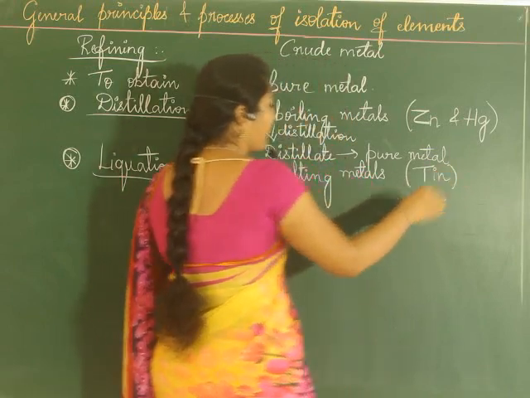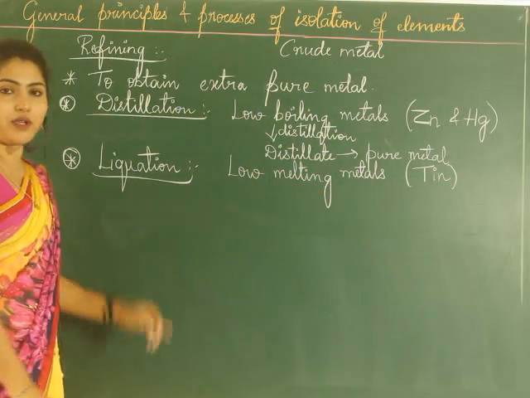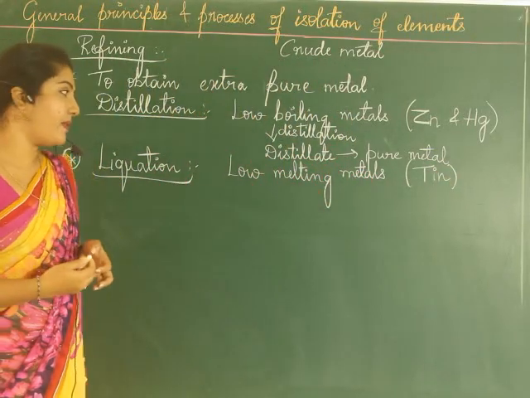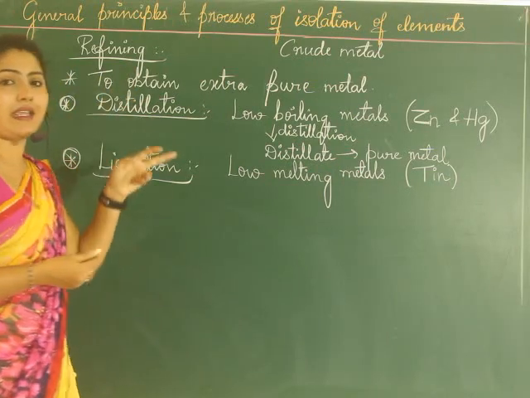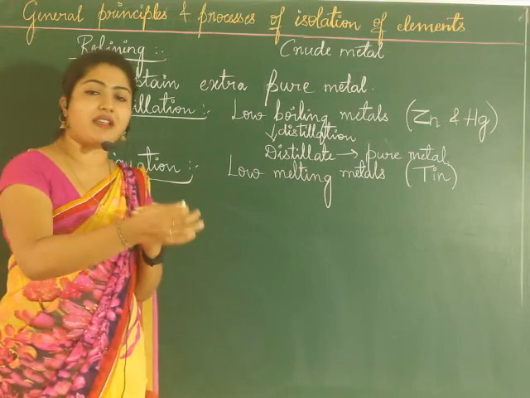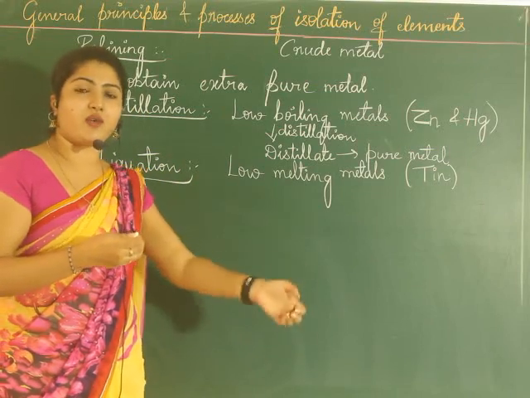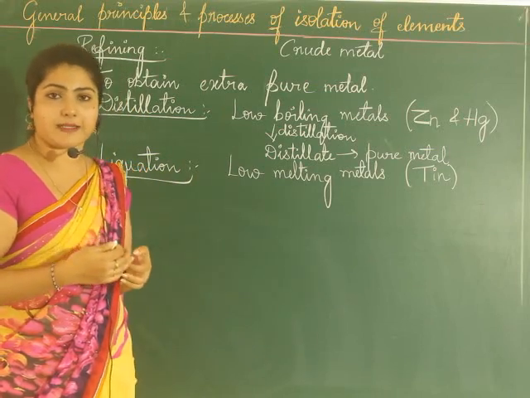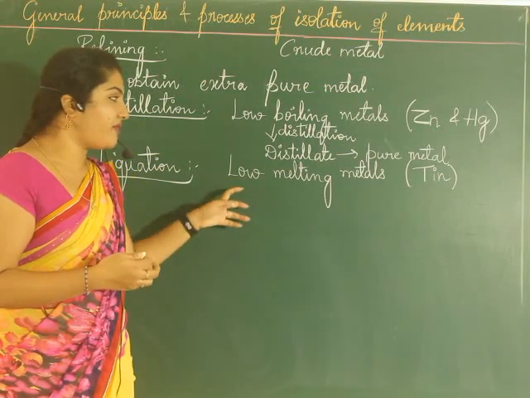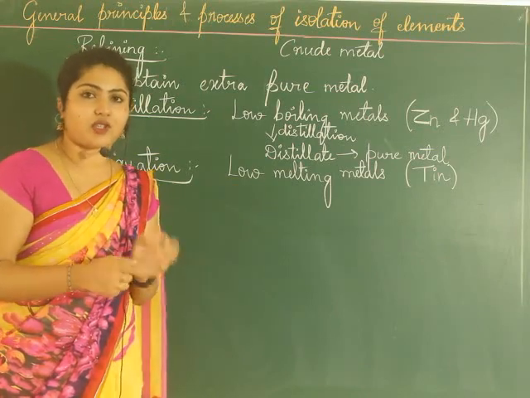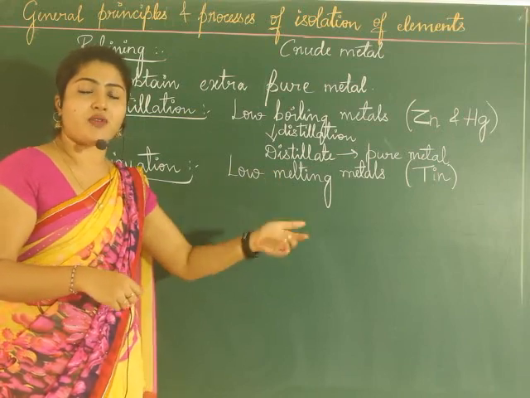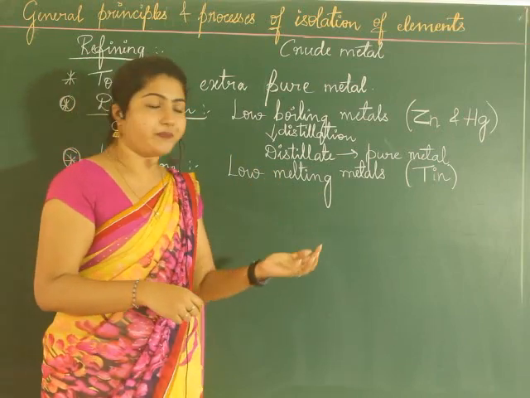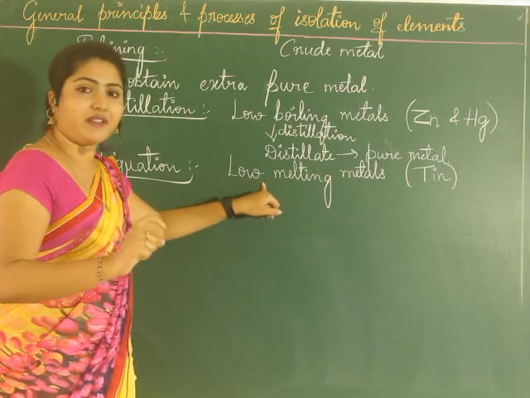Tin is subjected to the liquefaction process. The main principle behind refining is that you should know the difference between the properties of impurities and that of the metal. That means if both show the same kind of nature, then you cannot say that it will be refined to about 99% pure or so. So there must be a difference.